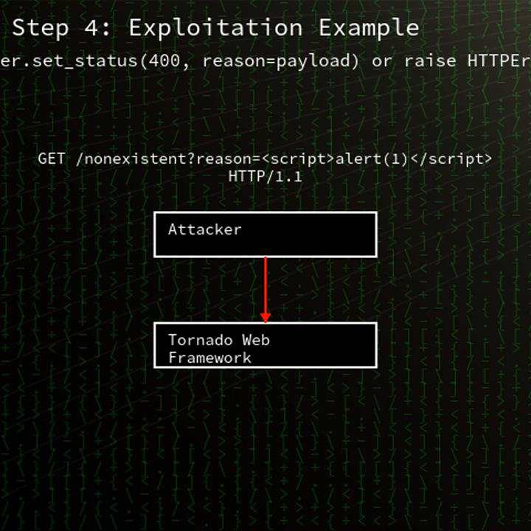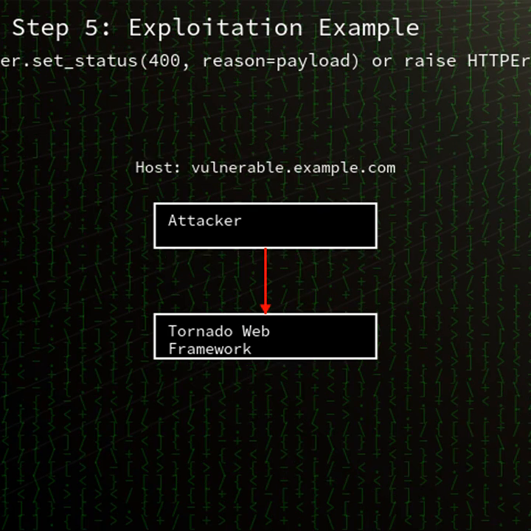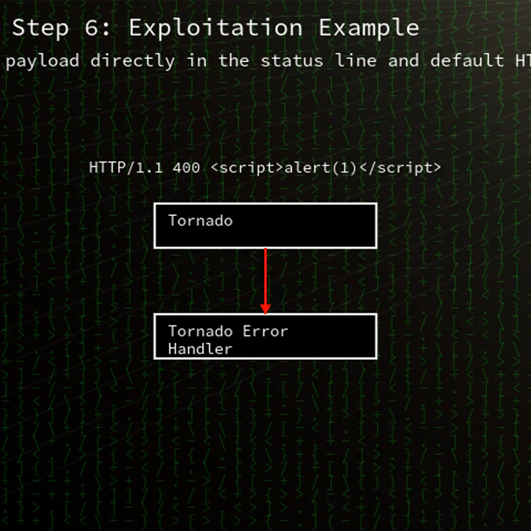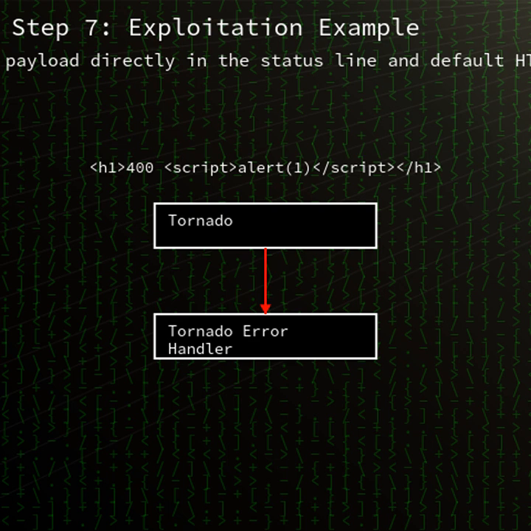CVE-2025-67724 encompasses two main weaknesses: improper neutralization of input during web page generation, CWE-79 or cross-site scripting, and improper neutralization of HTTP headers for scripting syntax, CWE-644 header injection. Combined, they allow attackers to inject malicious payloads into error pages and headers, potentially leading to data theft or session hijacking.